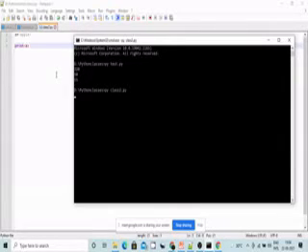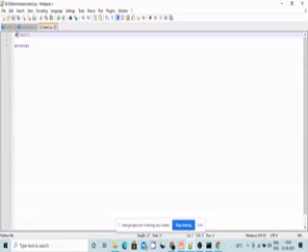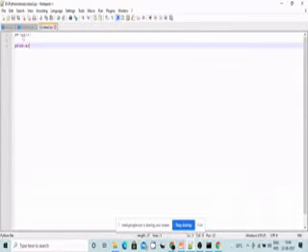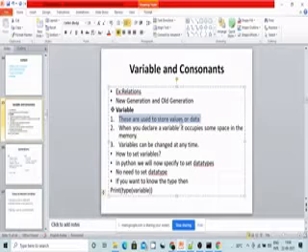What exactly is the output of this apple? A is the one which is called a variable, which stores something. So a variable is the one which is used to store a value or data or anything.